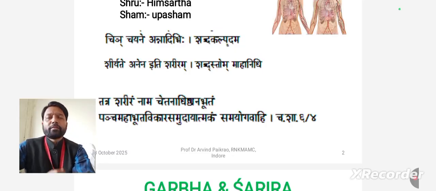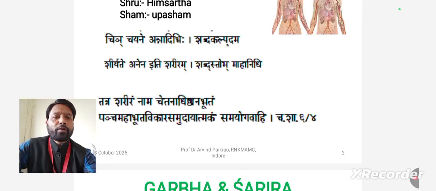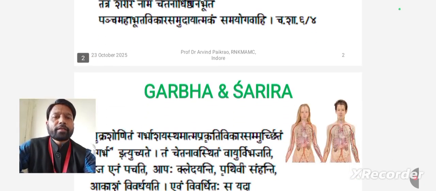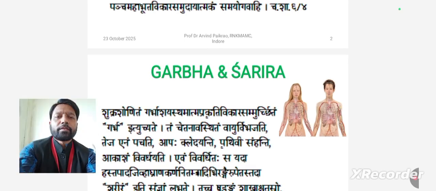Panchamahabhutas are Prithvi, Jal, Agni, Vayu, and Akash. So, in elaboration of this definition, we can see another definition.